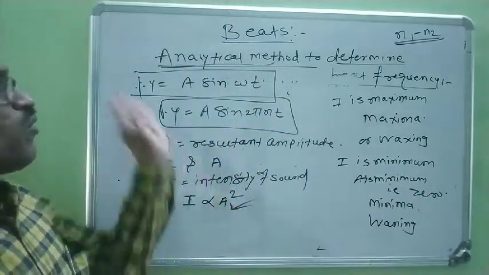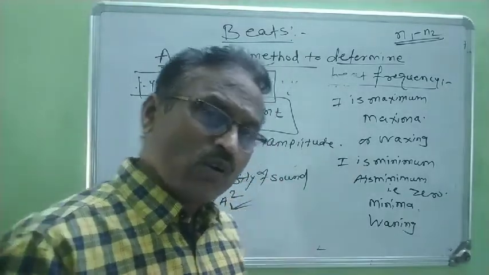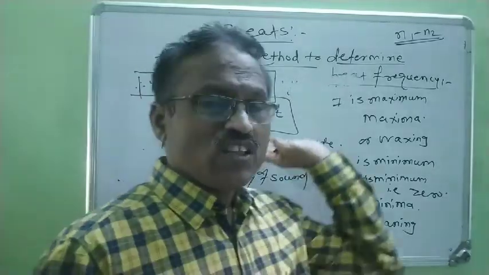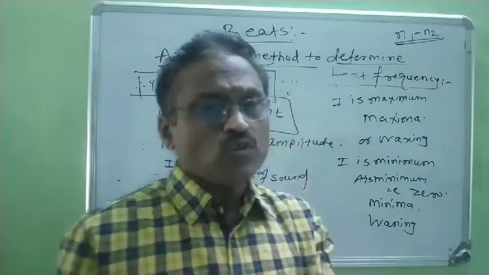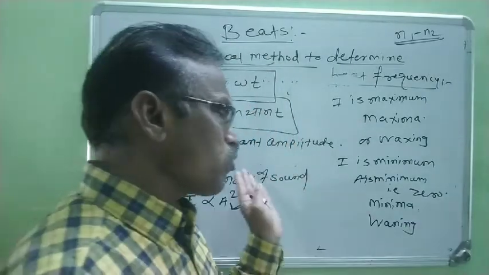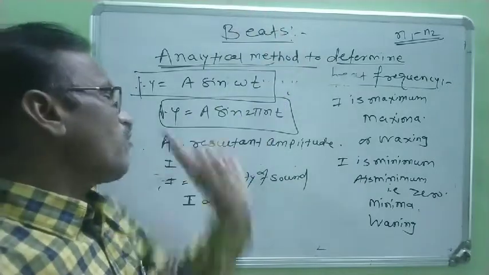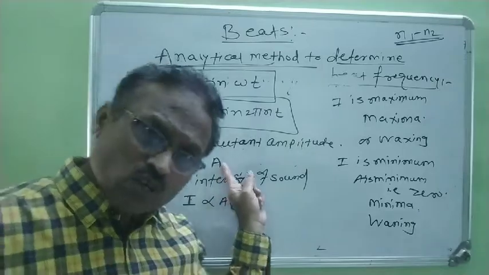Therefore, when two sound waves travel through the same medium having the same amplitude but slightly different frequencies, both in the same direction, then according to the principle of superposition the two sound waves superimpose with each other and beats are formed. When beats are formed, the intensity of sound depends upon the amplitude of the wave.